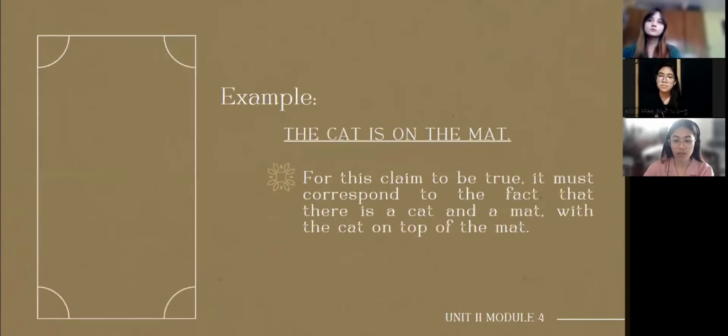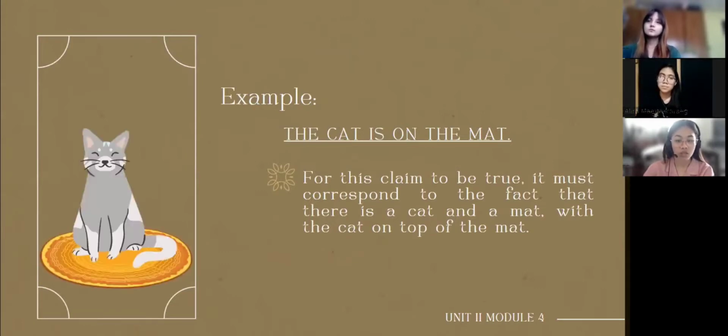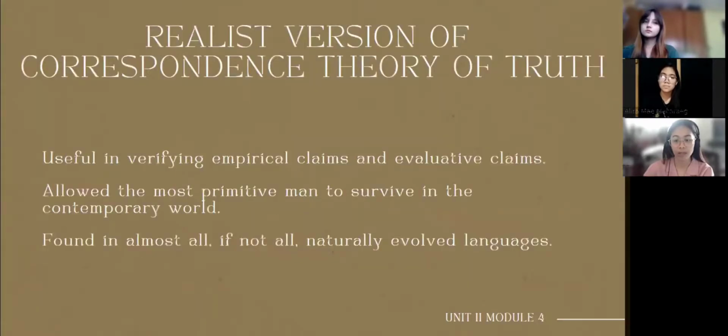For example, the cat is on the mat. To be true, there must be the presence of the cat and the mat wherein the cat is on top of the mat. Therefore, if what the statement asserts corresponds to the state of affairs or the situation, the claim is true. But if it does not correspond, then it is false.